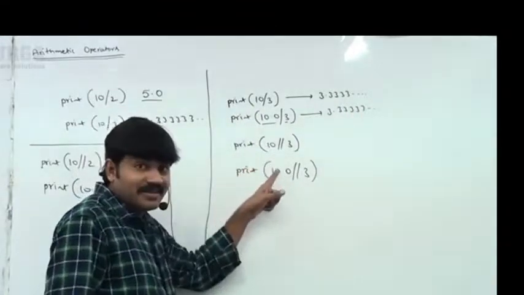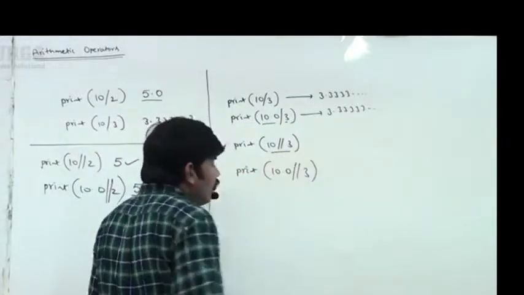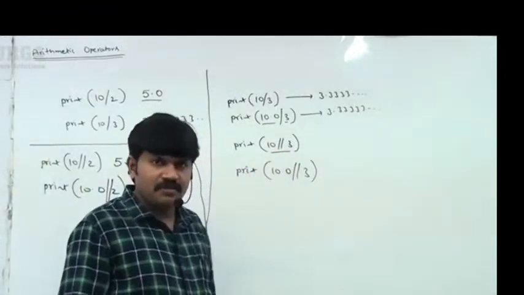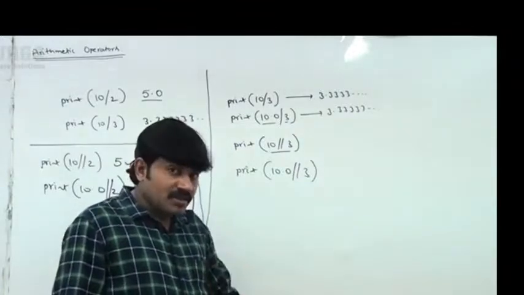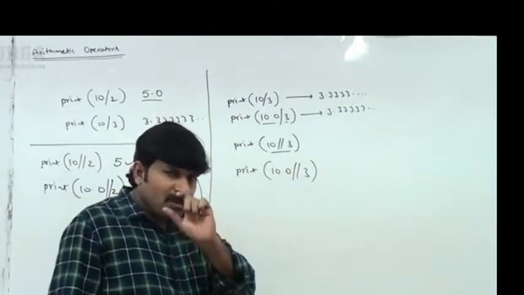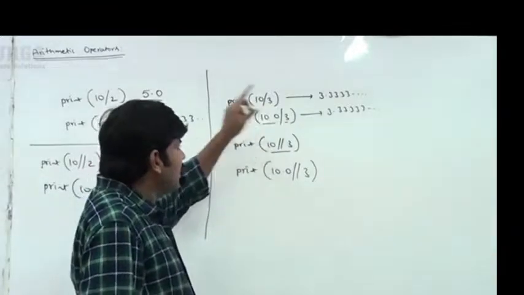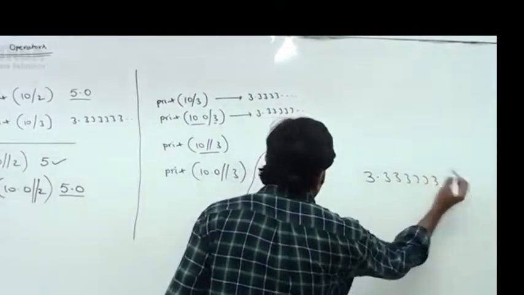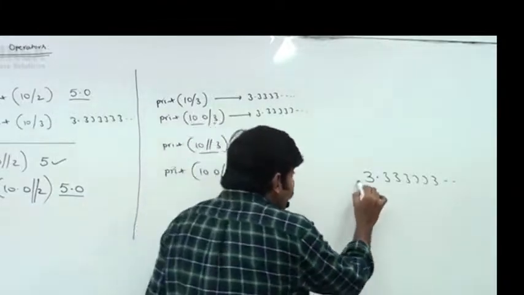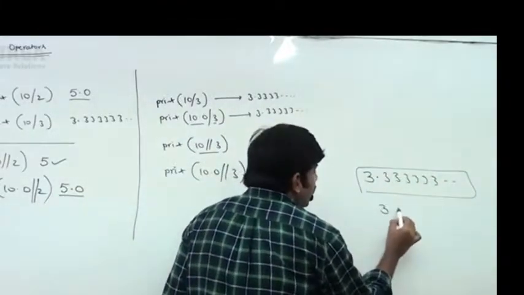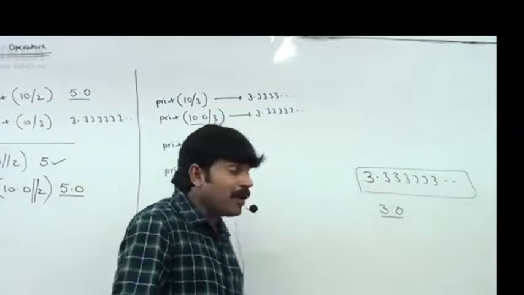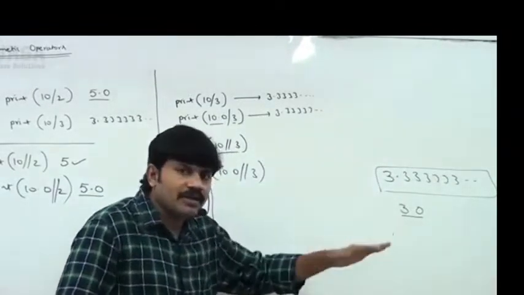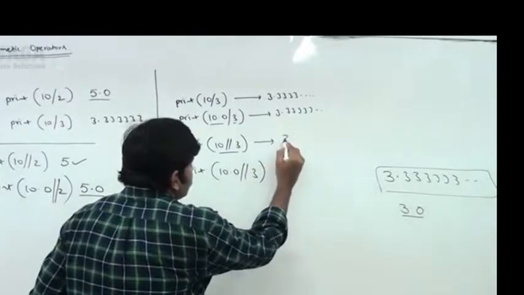Next, the dangerous point: 10 floor division 3. Both arguments are int type, so the result should be int. 10 by 3 is actually 3.3333, and its floor value is 3.0. But since both arguments are int type, the result is always int, so 3.0 converted to int means 3 is the answer.